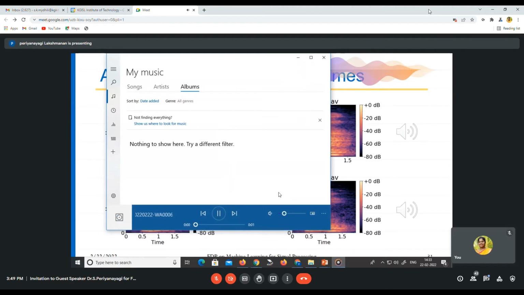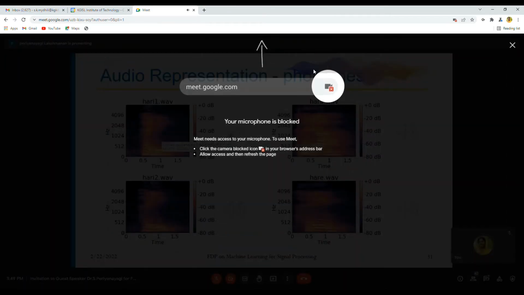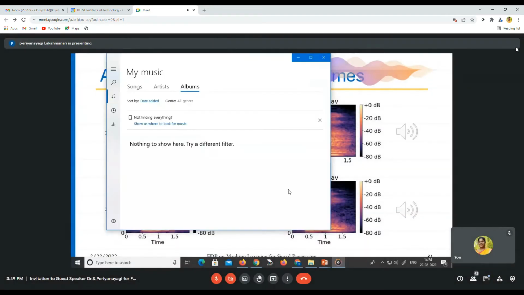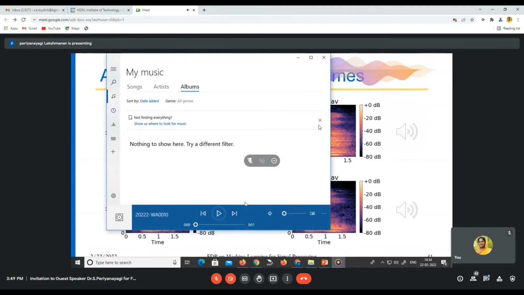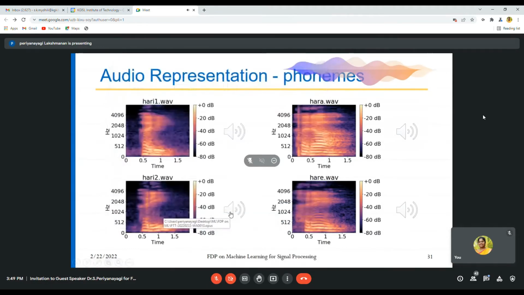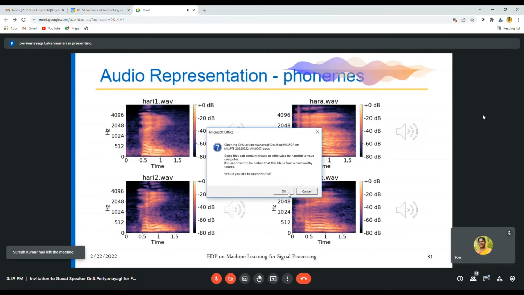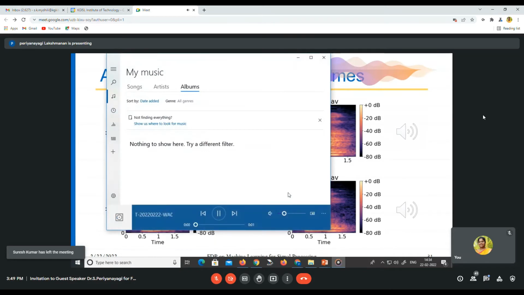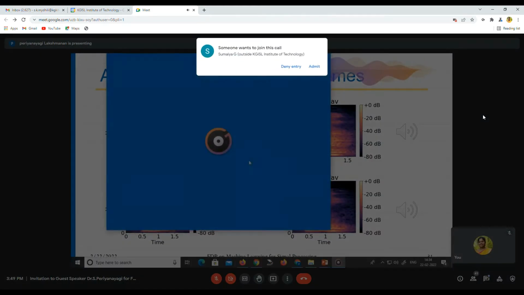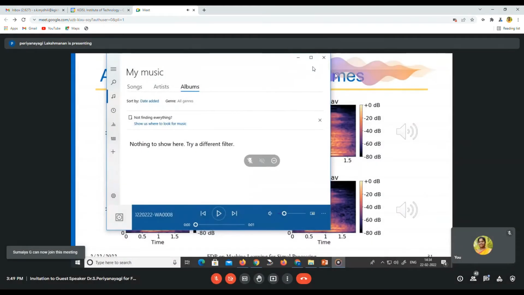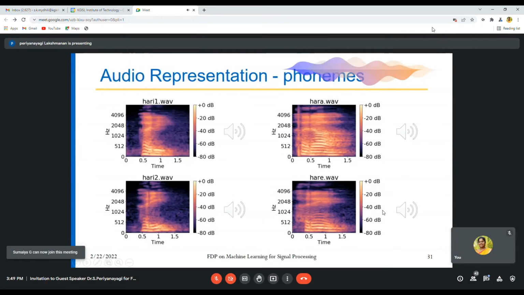Whether it is audible? Harry. Harry. So first voice tell, it is hurry. Harry. Hurry. That is another spectrum which is represented like this. Hara. Hara. Hare. Hare. So these are phonemes.